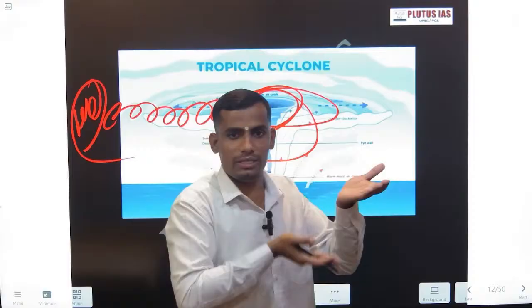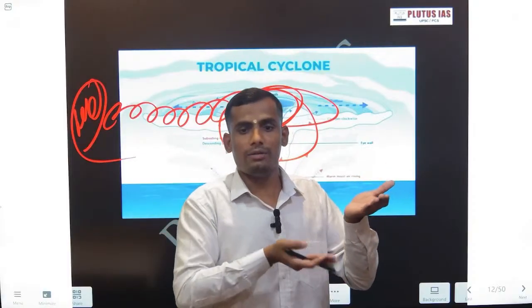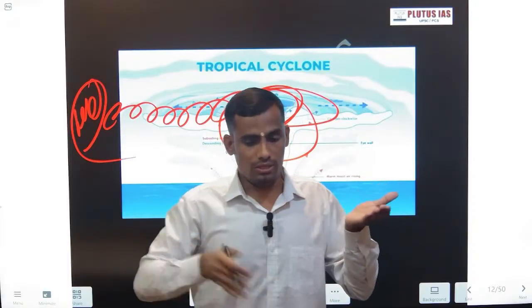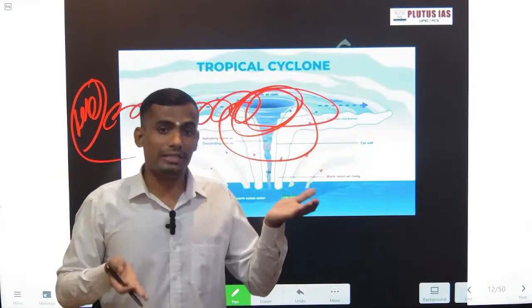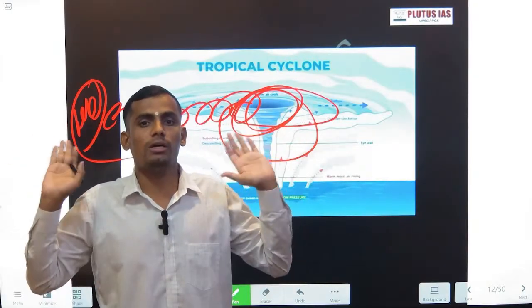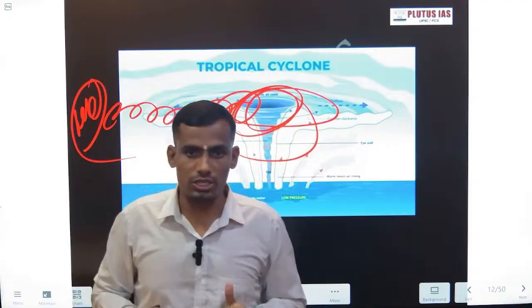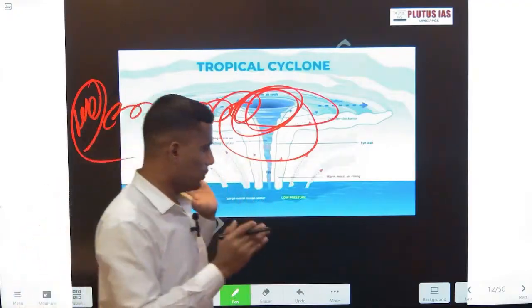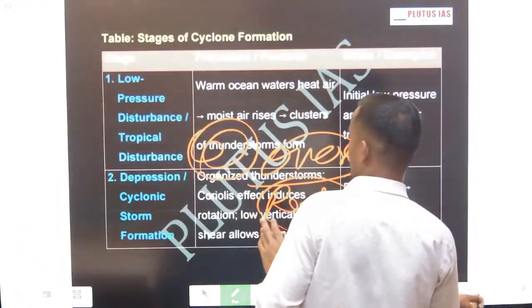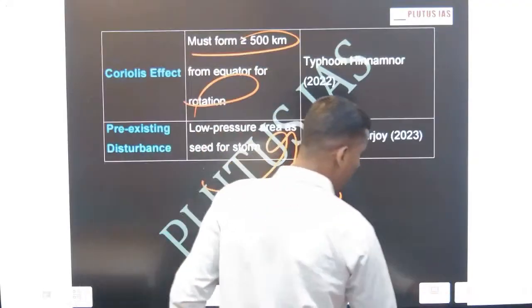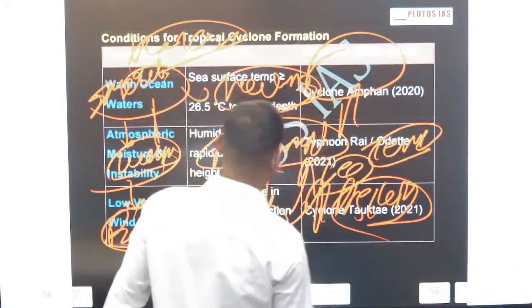Until it reaches the land, the moisture supply will be cut by the land, and this leads to the dissipation of the particular cyclone system. This is a simple phenomenon. You have all the points here. This is exactly what I have mentioned here. So first is this one.